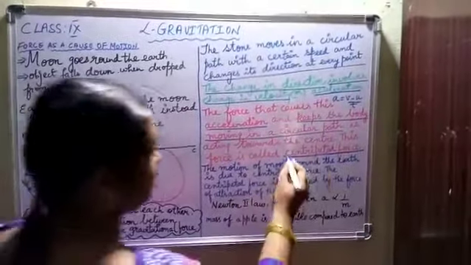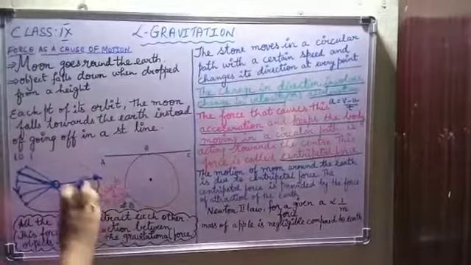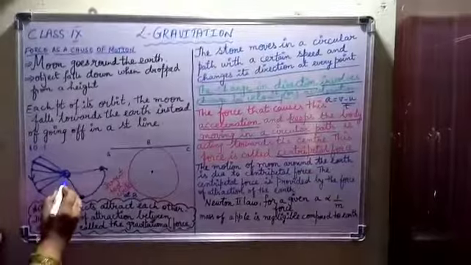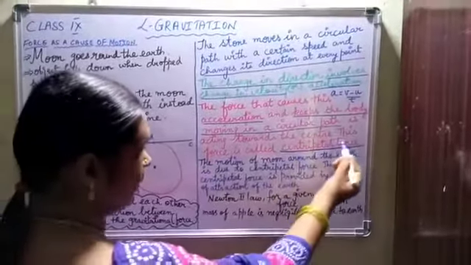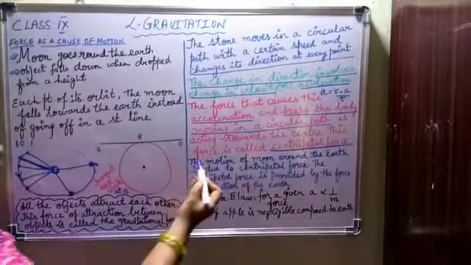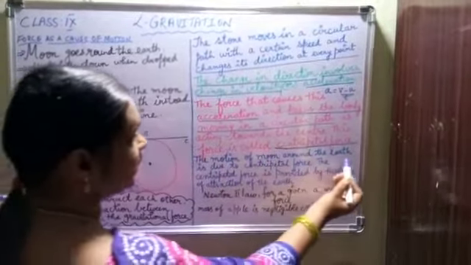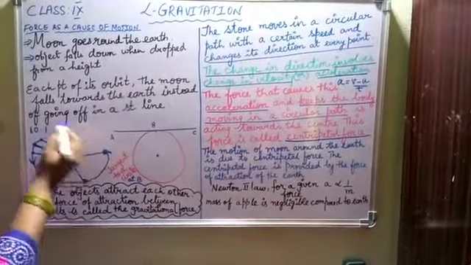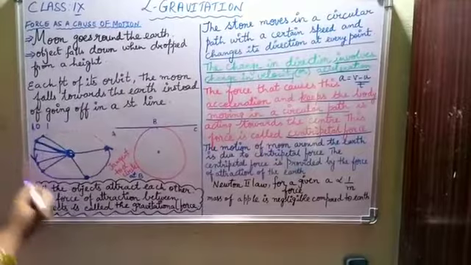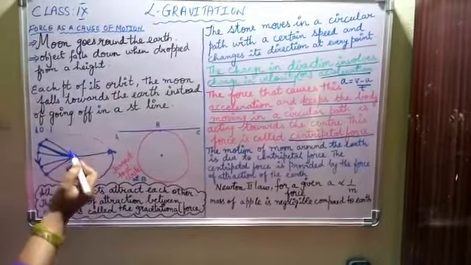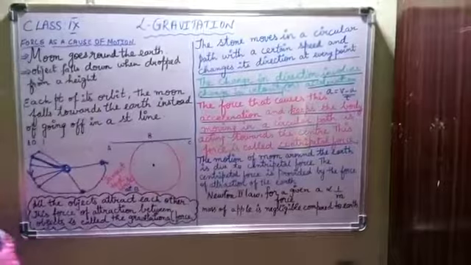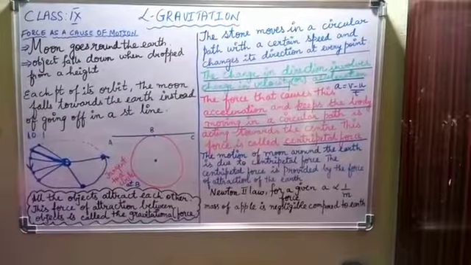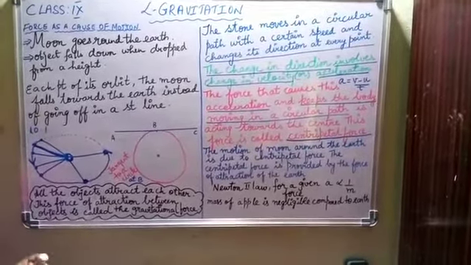Centripetal means center-seeking, meaning the force will always be acting towards the center. Okay children, that type of force is called centripetal force. So the motion of the moon around the earth is due to the centripetal force. Did you understand, children, why the moon is moving around the earth? It is only because of centripetal force. In the same way, all the planets are also revolving around the sun due to the centripetal force.